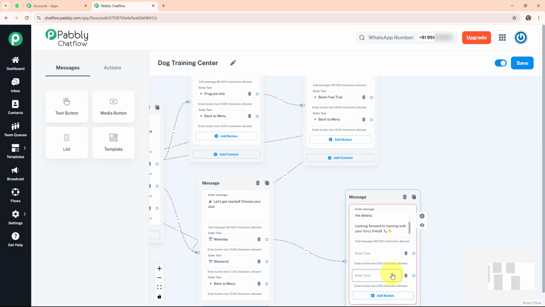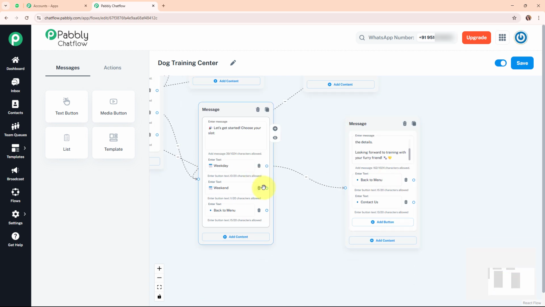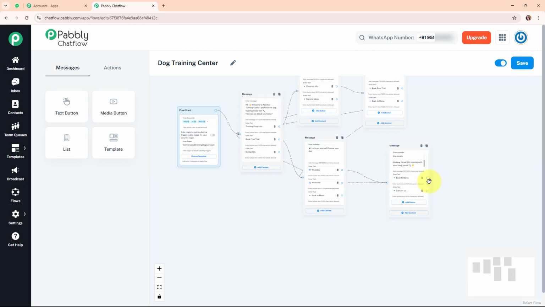And then similarly, I'm going to add two more buttons over here with the text such as, back to menu and contact us. So I have added two more buttons, but here firstly we are going to connect this weekend slot option with this thank you message as well, so that if my customer selects any of the slots, then automatically the similar message should be sent to my customer. Alright, so we have built this connection, and now we are going to connect this back to menu button again to the main message that we created.